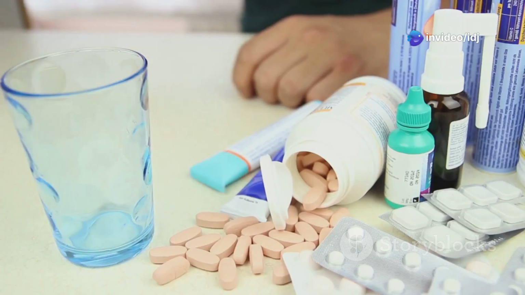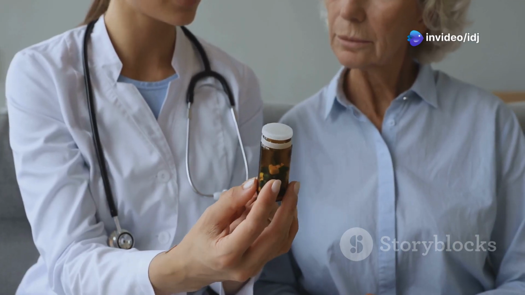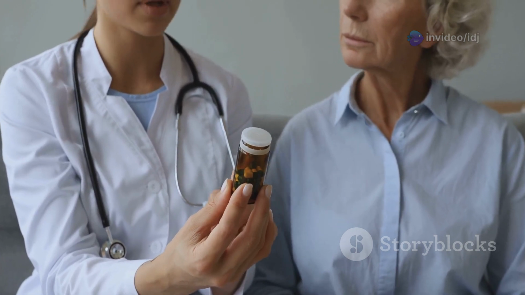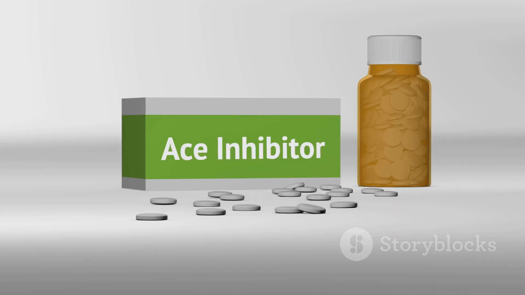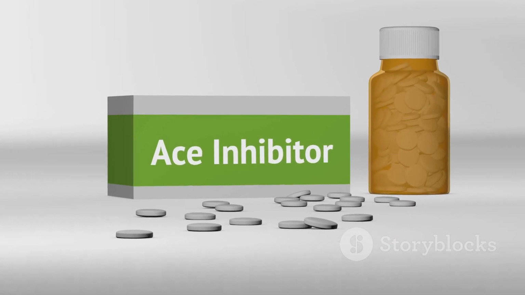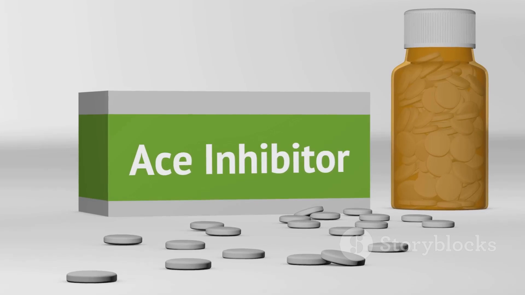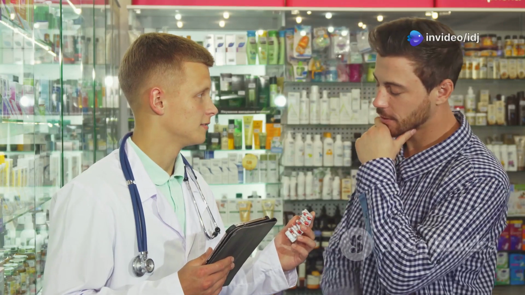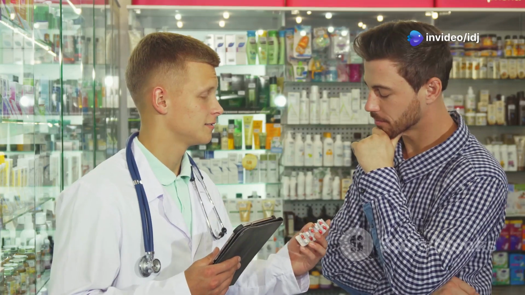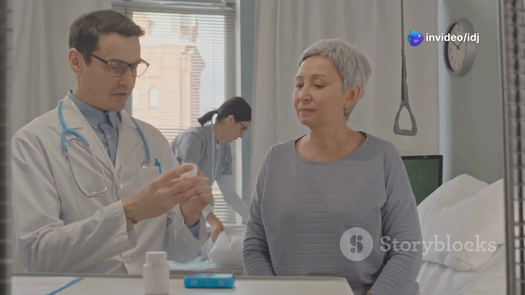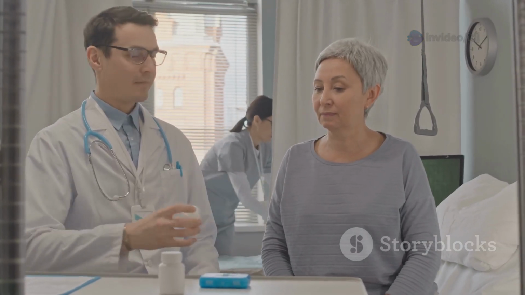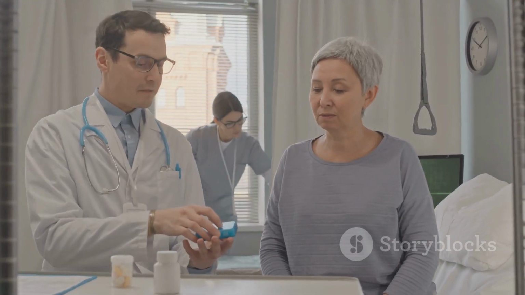The main types of medicines include thiazide diuretics, for example, indapamide, which promotes salt and water excretion. ACE inhibitors, such as enalapril, block the RAS and vasodilate. ARBs, like losartan, are similar to ACE inhibitors, but with fewer side effects. Calcium channel blockers, for instance, amlodipine, help relax vascular smooth muscle.